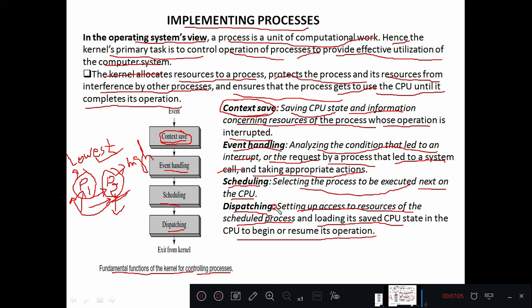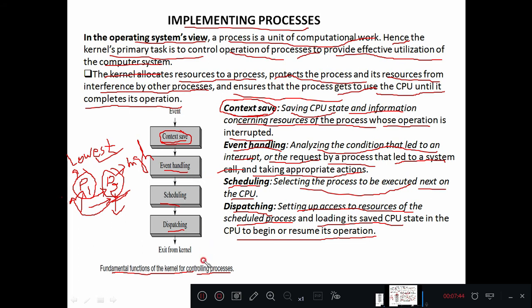What do you mean by this? Dispatching, the operating system will set up an environment to execute that particular process, which is nothing but dispatching, and loading its saved CPU state in the CPU to begin or resume its operation. Dispatching is creating an environment by the operating system to execute the different processes, right? So these are the fundamental functions of a kernel for controlling processes.